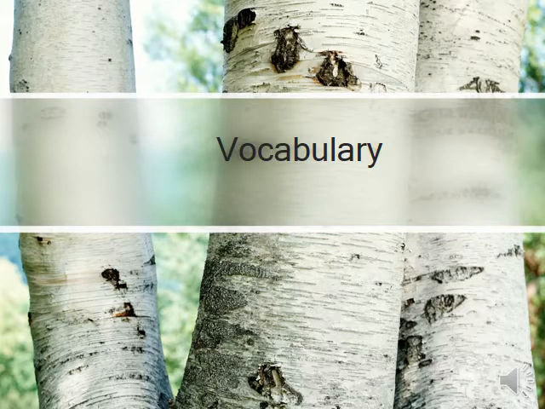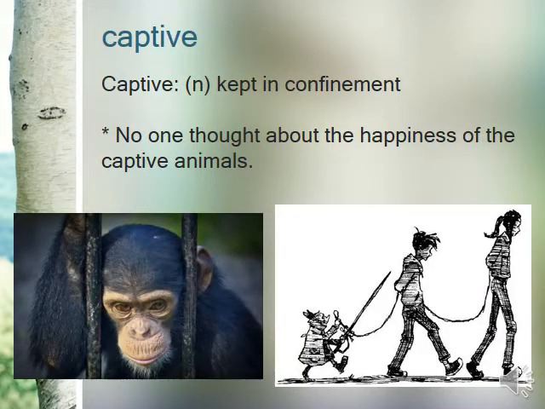So now let's take a close look at the vocabulary. The first word is captive, and captive is a noun and it means kept in confinement. It means a prisoner, like you see in the picture on the right, a prisoner, whether a person as a prisoner or an animal that is locked behind bars or in cages. No one thought about the happiness of the captive animals before Jane Goodall's work and observations and research. Captive.